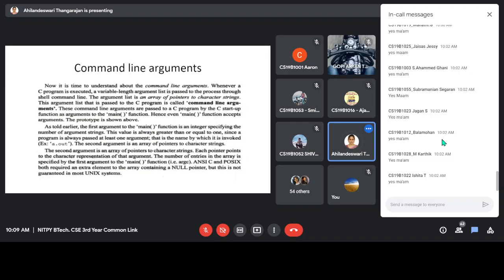Then coming to the command line arguments. I told you already, for the program, input may be passed in two ways. One is within the program by using the scanf statement, and the other is from outside of the program through command line arguments. Argument C is nothing but the argument count, and argument V is a vector array that stores all the strings that we are passing through command line arguments.